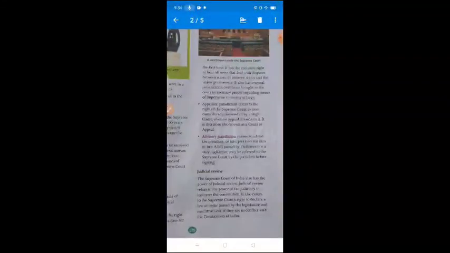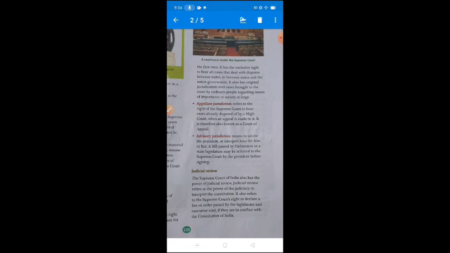ओरिजिनल जुरिडिक्शन में. Okay, it has the exclusive right to hear all cases that deal with the dispute between states, one state one side, another state another side, or between state and the union government. This is also maybe many times problems are created between the state, between one side state and union government. It also has original jurisdiction over cases brought to the court by ordinary people regarding issues of importance to society at large.